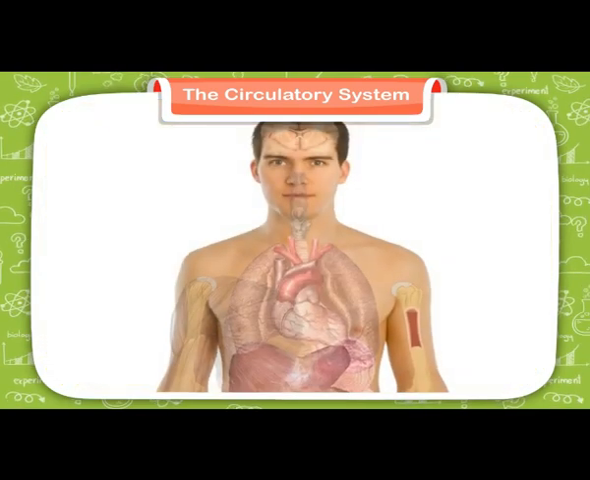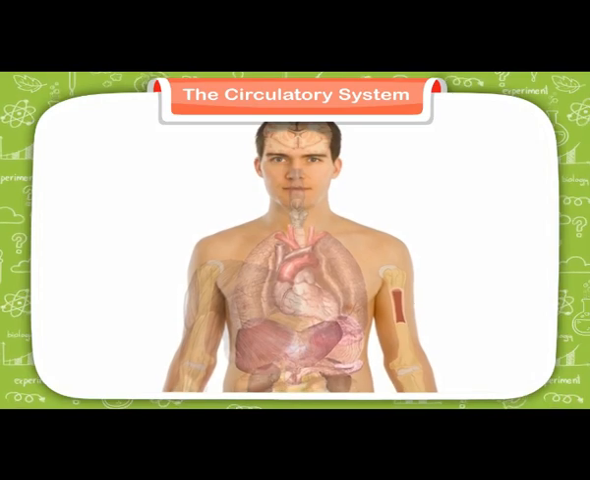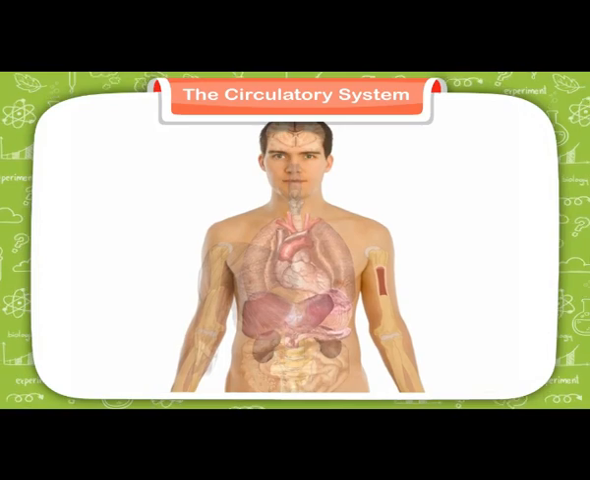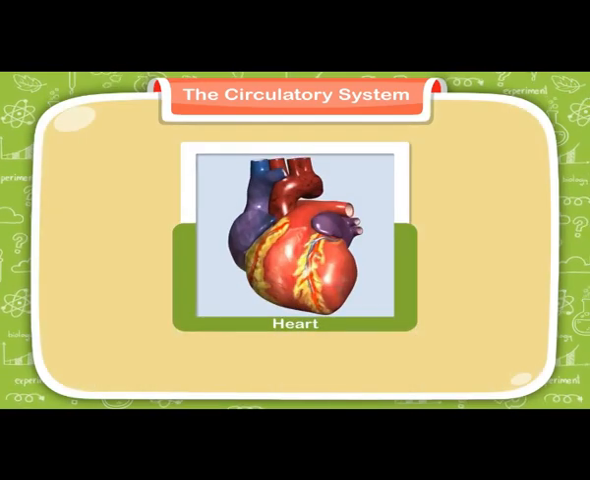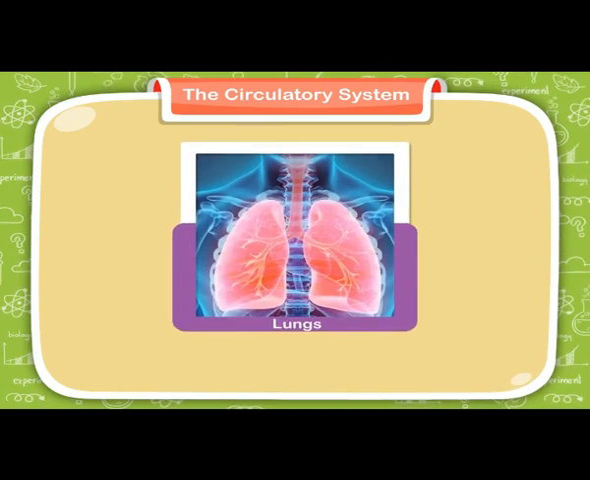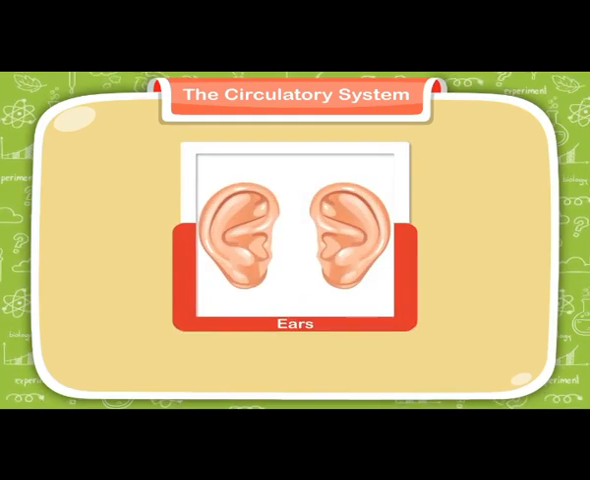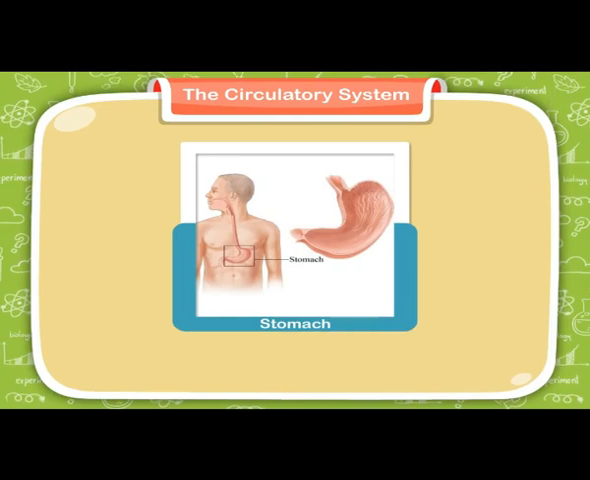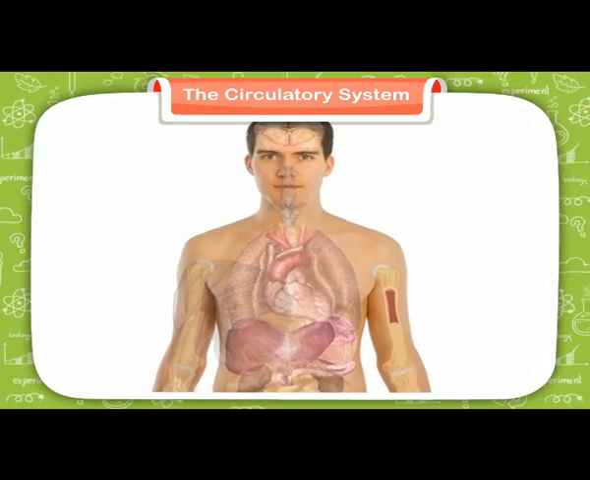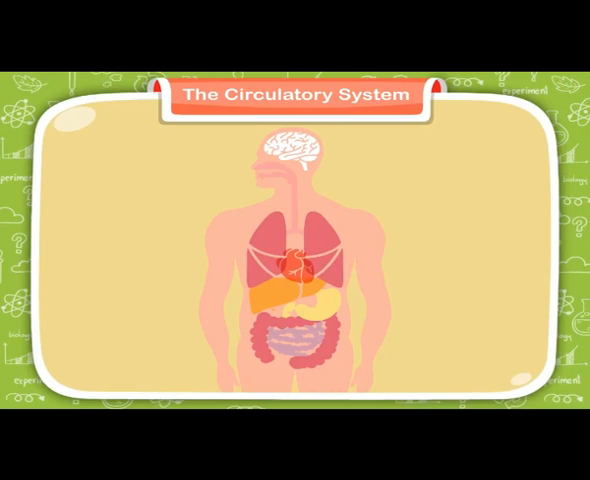Our body is made of many parts called organs. Different organs perform different functions. Our heart pumps blood to the body. Our lungs take in oxygen and give out carbon dioxide. Our ears help us to hear. Our eyes help us to see. Our stomach helps us to digest the food which we eat. Similarly, other organs also perform various other functions.